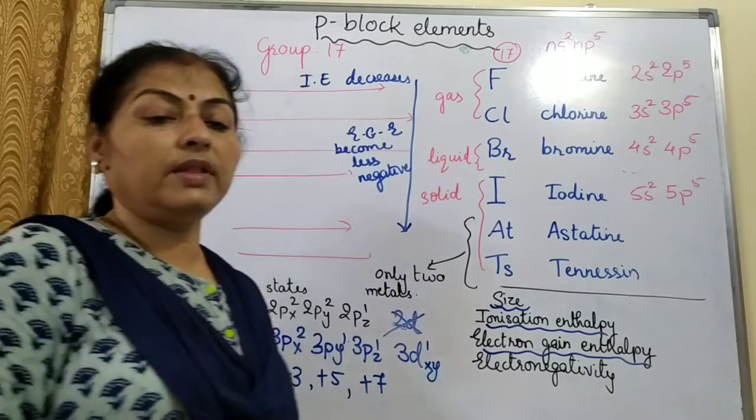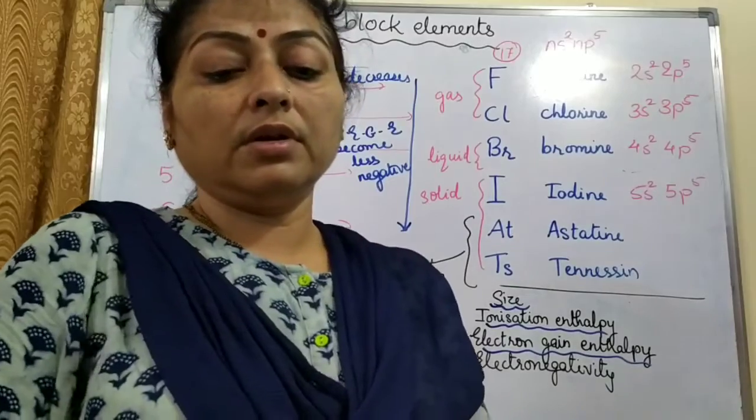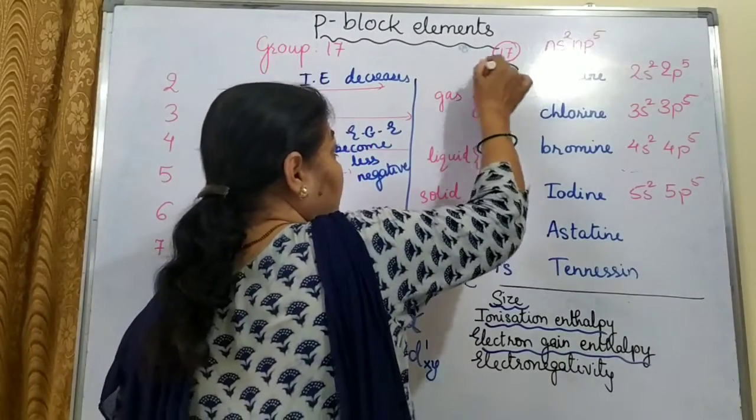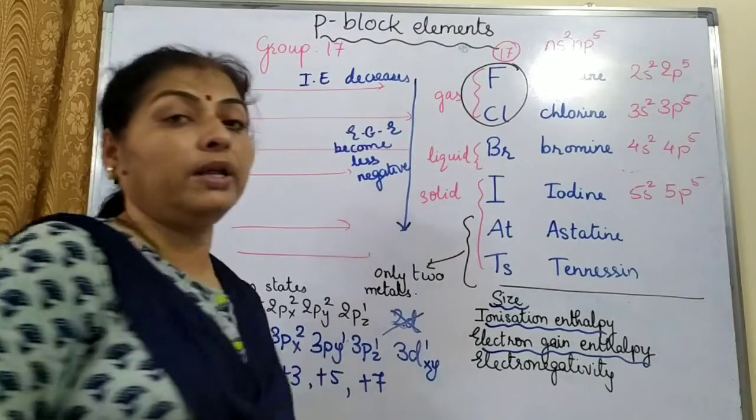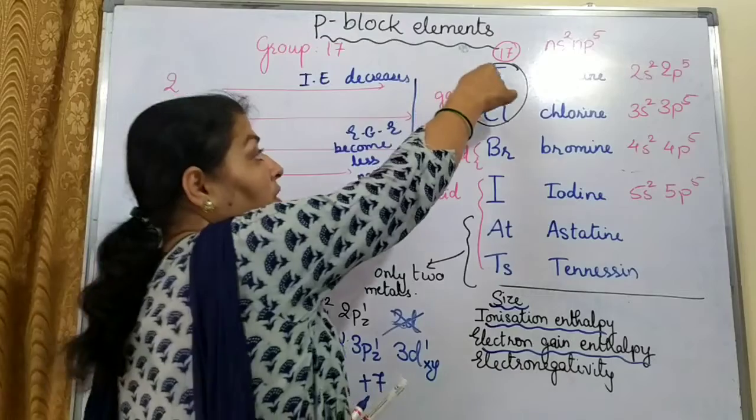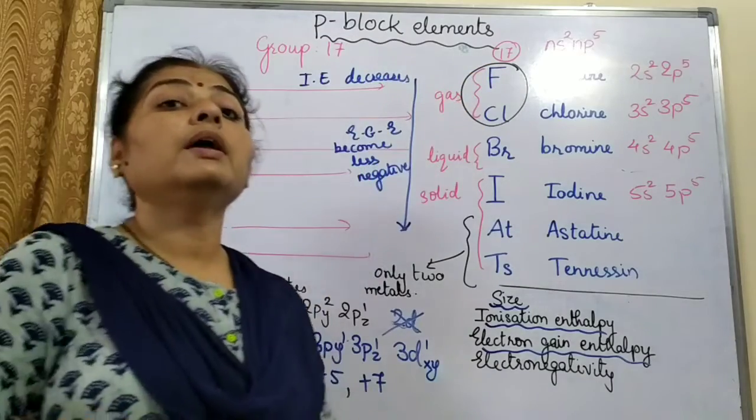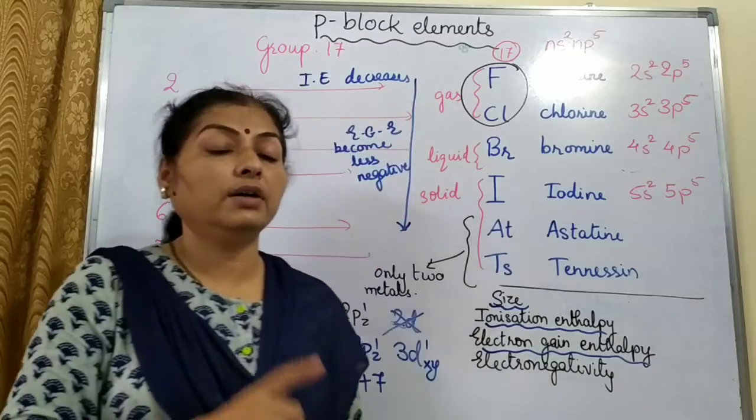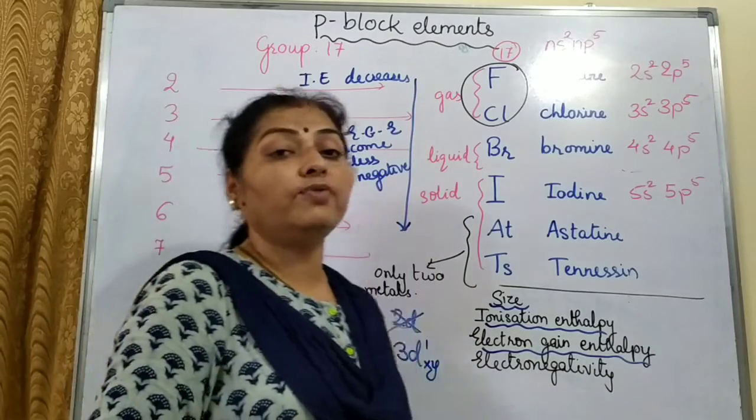But there is an anomaly. There is a different kind of behavior we have seen in class 11 in fluorine and chlorine. Electron gain enthalpy, as we discussed just now, as we go from fluorine to chlorine, should become less negative. But chlorine has a higher electron gain enthalpy as compared to fluorine.